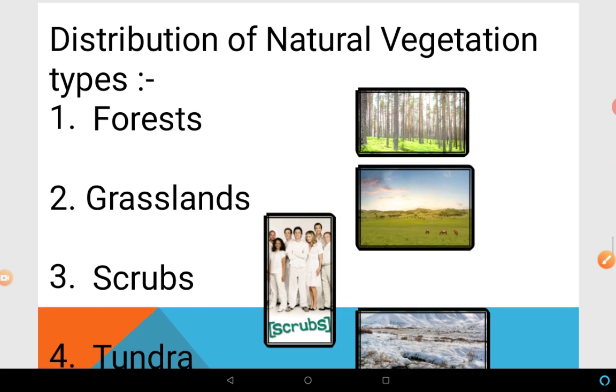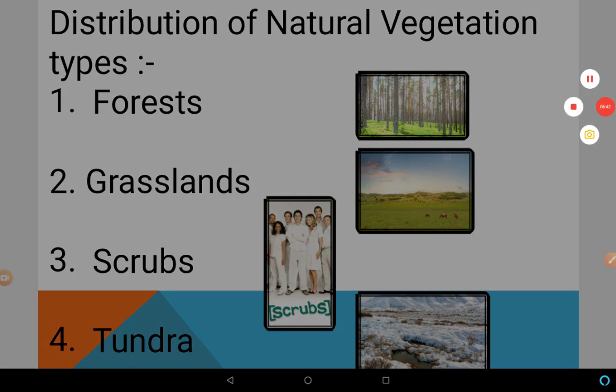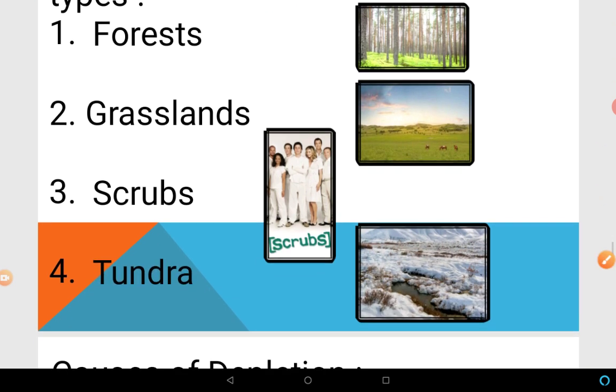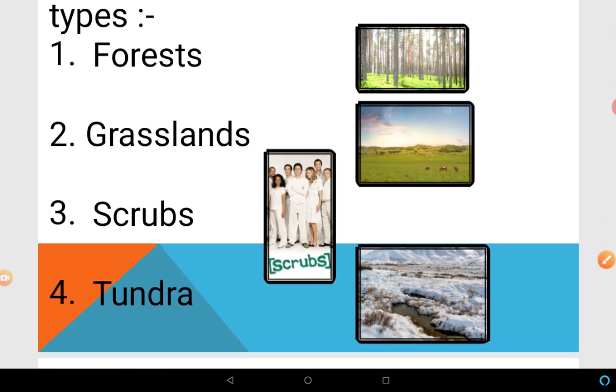Next is the distribution of natural vegetation. The growth of vegetation depends primarily on temperature and moisture. According to this, the major vegetation types of the world are grouped as forest, grasslands, scrubs, and tundra. These are the four major vegetation types, clear, found in the world.